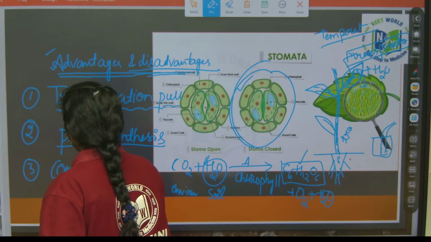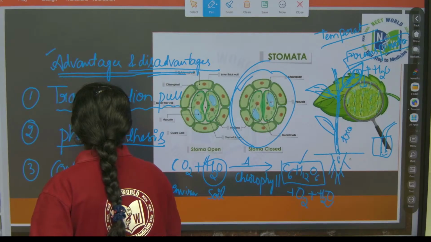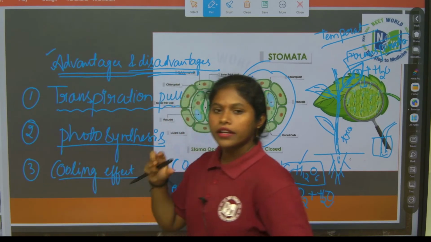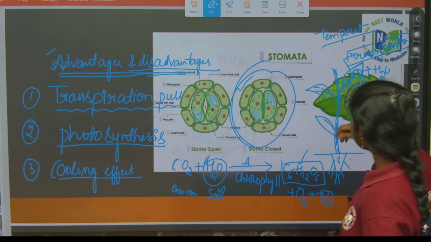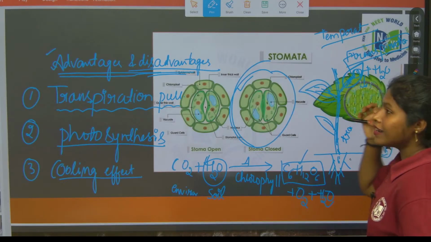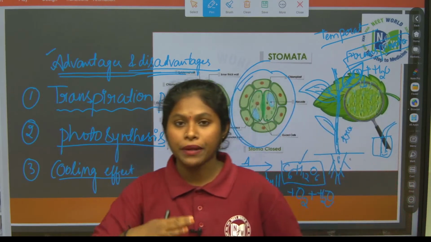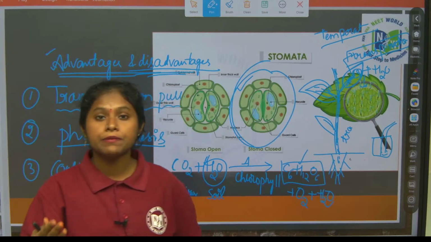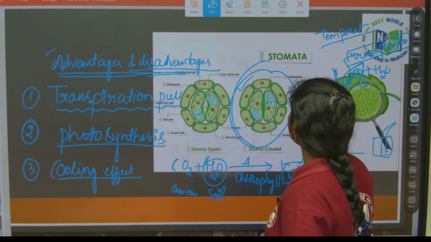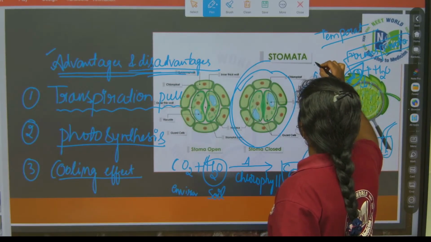When transpiration is happening, it helps reduce stress, because the temperature causes overheating. It helps reduce the overheating of the leaves.